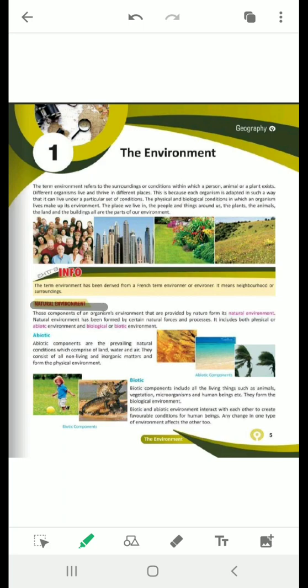So now first see what is abiotic component. So abiotic components include all physical or non-living things such as your land, minerals, soil, water and climate. And your biotic component includes all biological or living beings such as plants, animals, insects, etc.